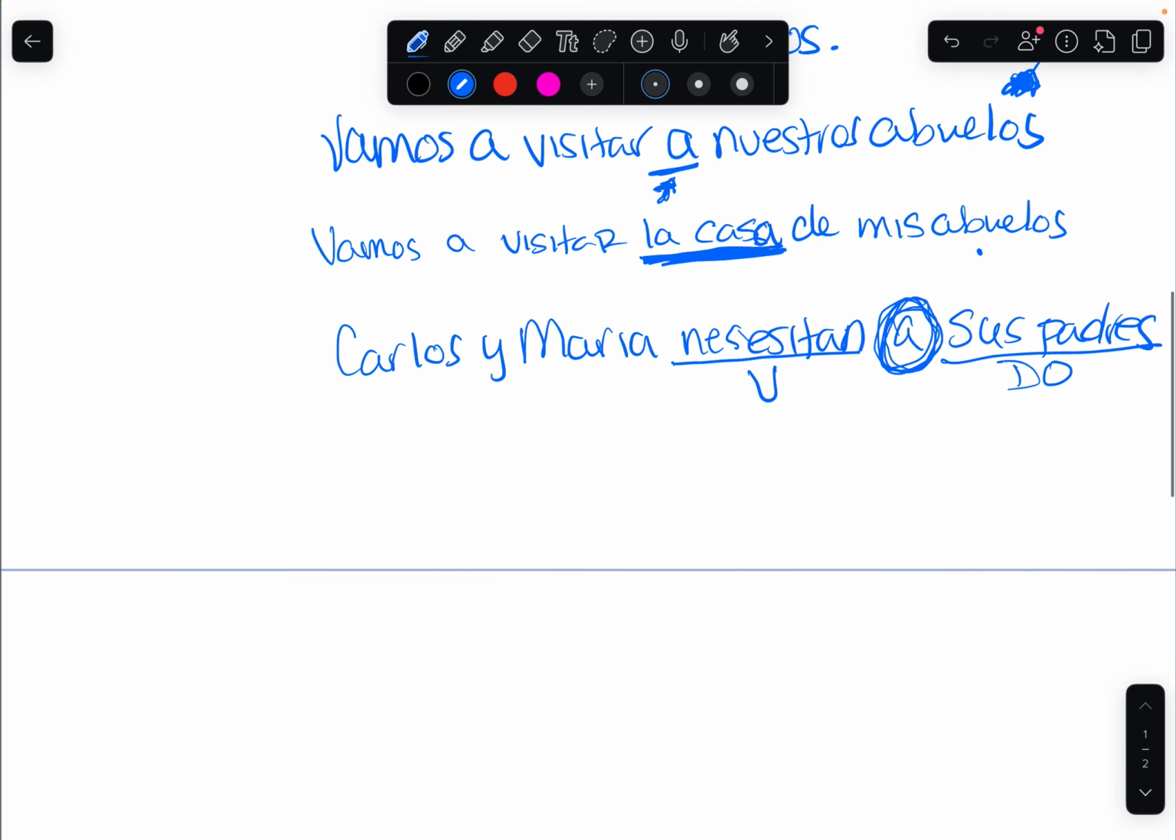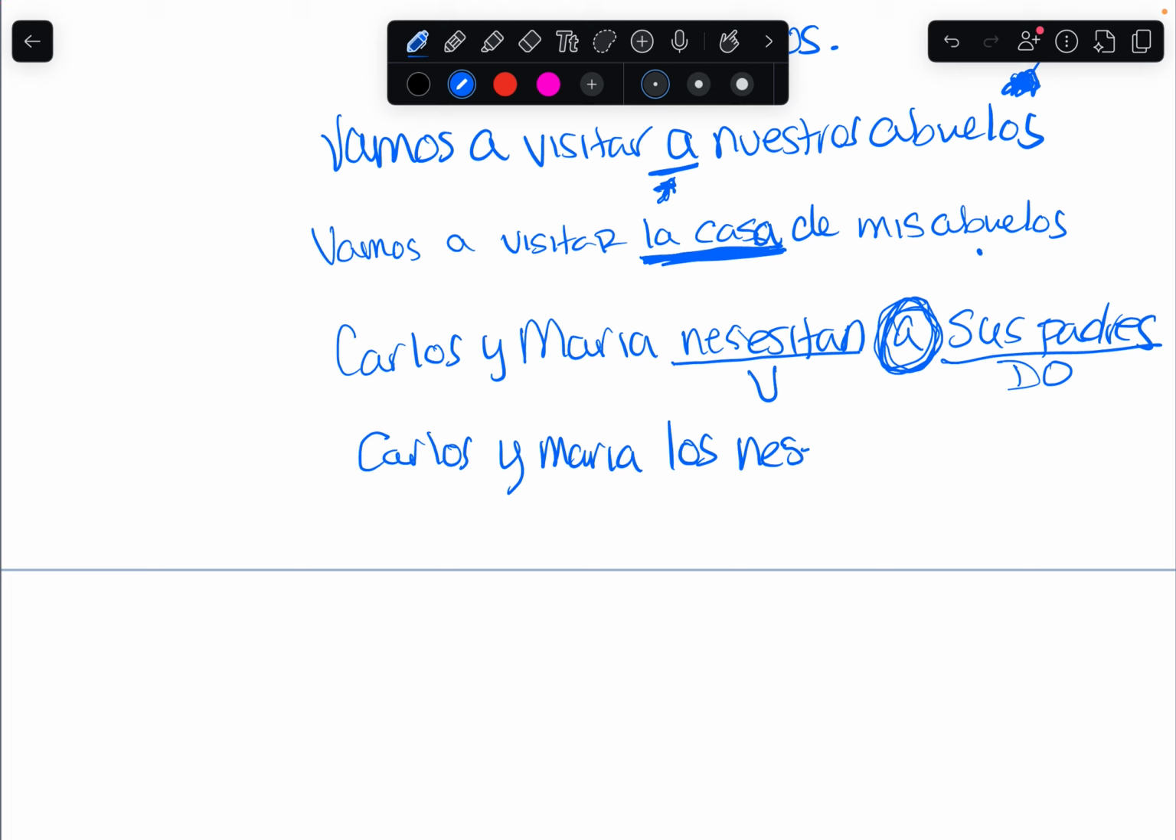So then my sentence here would be Carlos y María los necesitan. This is my verb right here. And my direct object, it's right here. Again, before the verb.